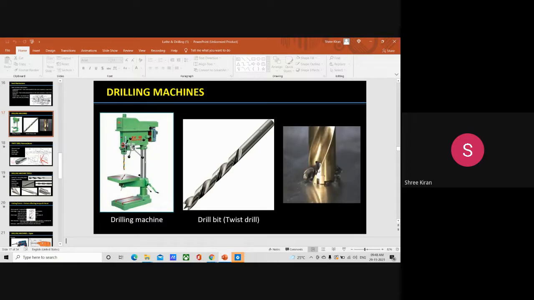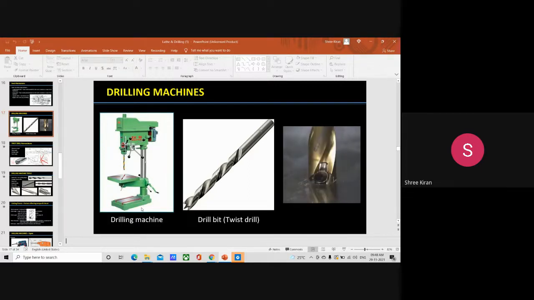The base made of cast iron may rest on a bench or floor. In the case of a drilling machine we always have a base made of cast iron, on a bench or floor depending upon the design.